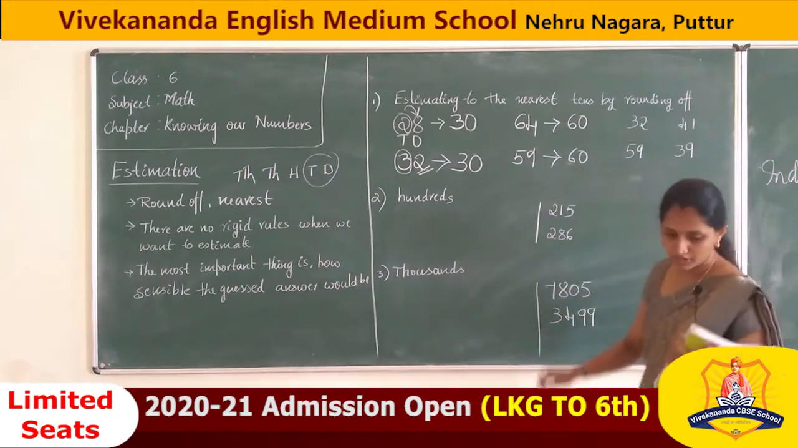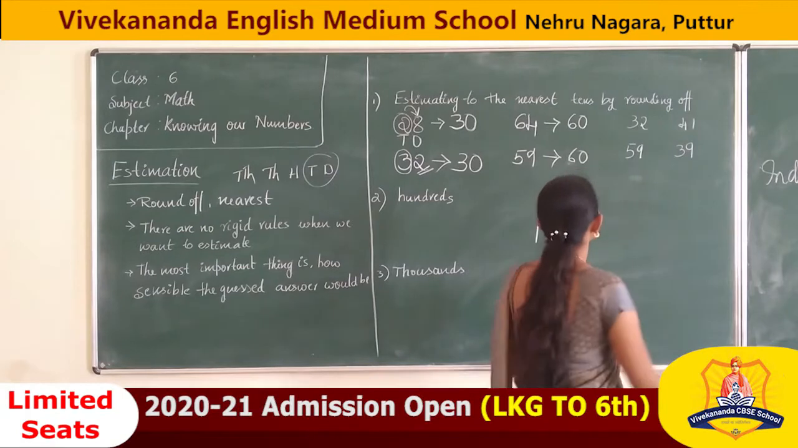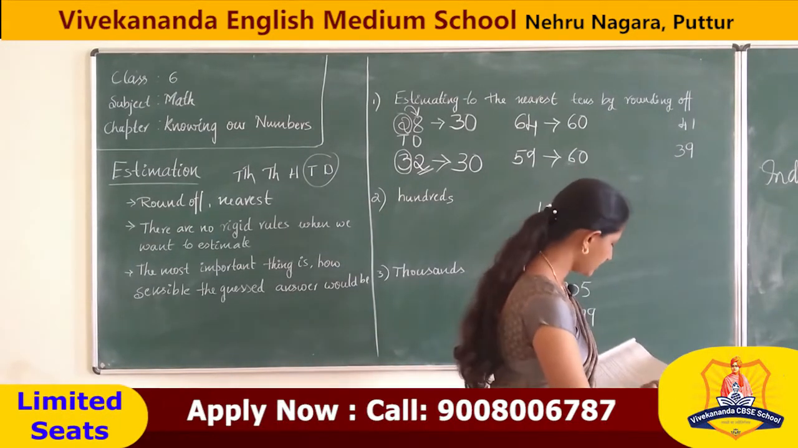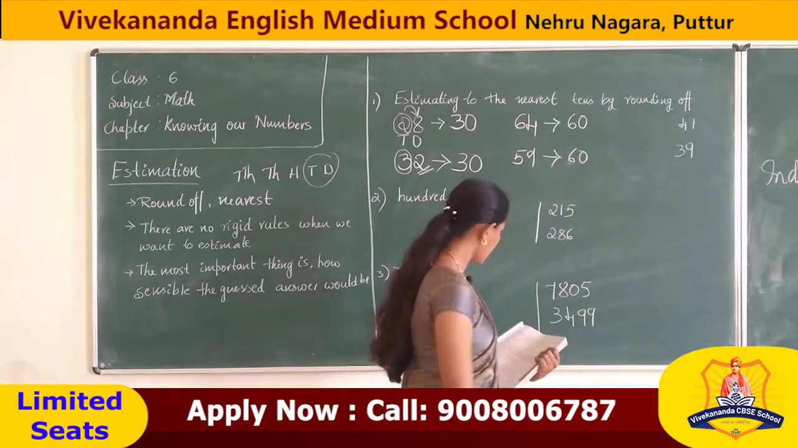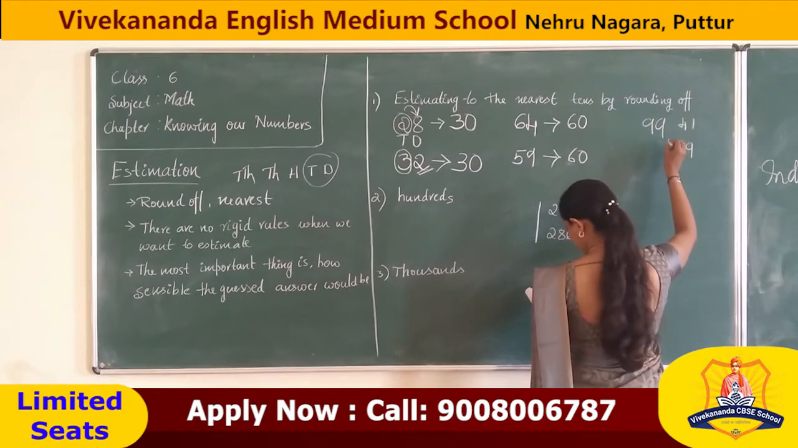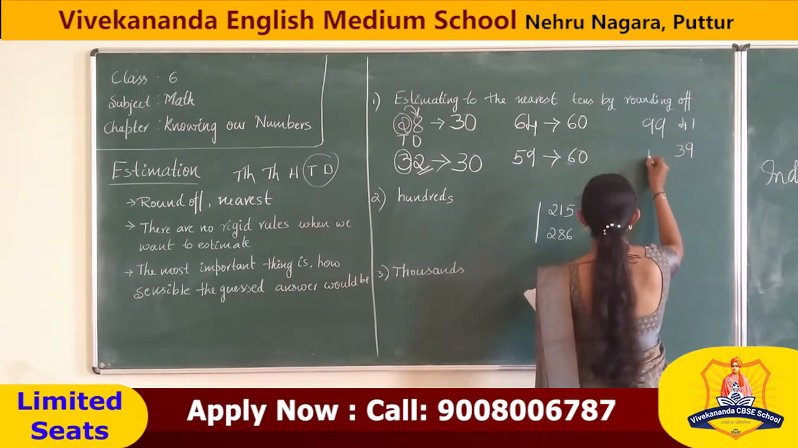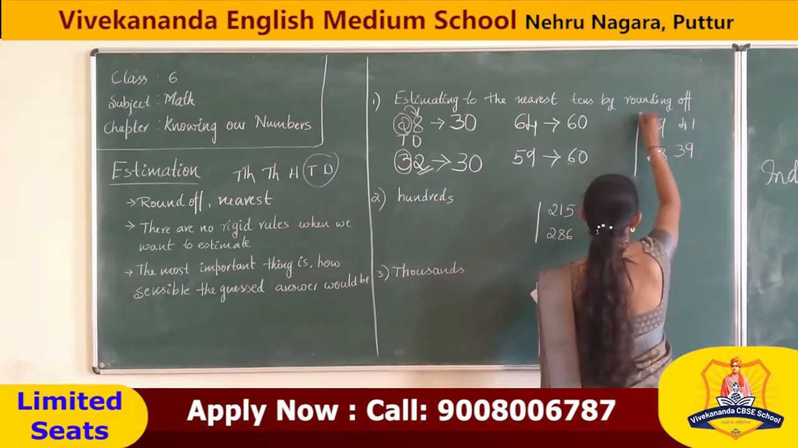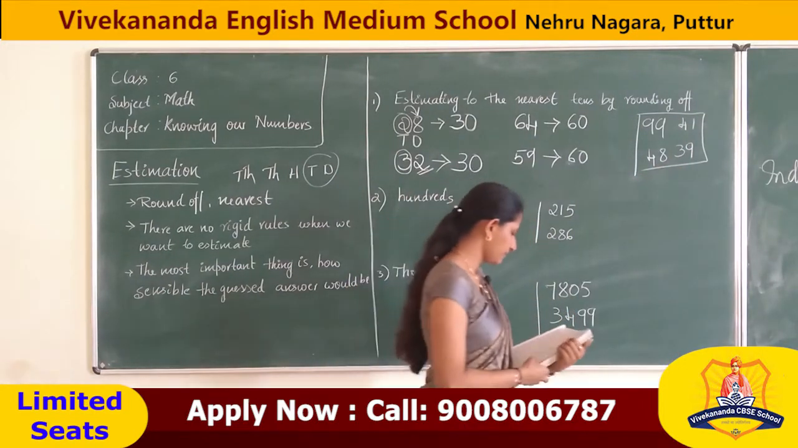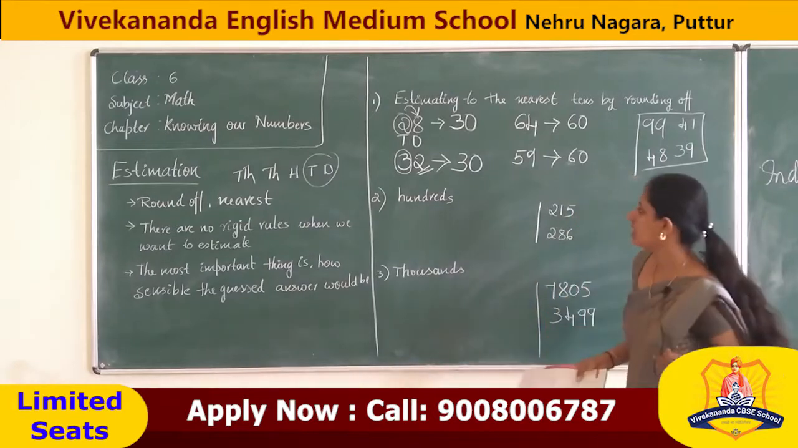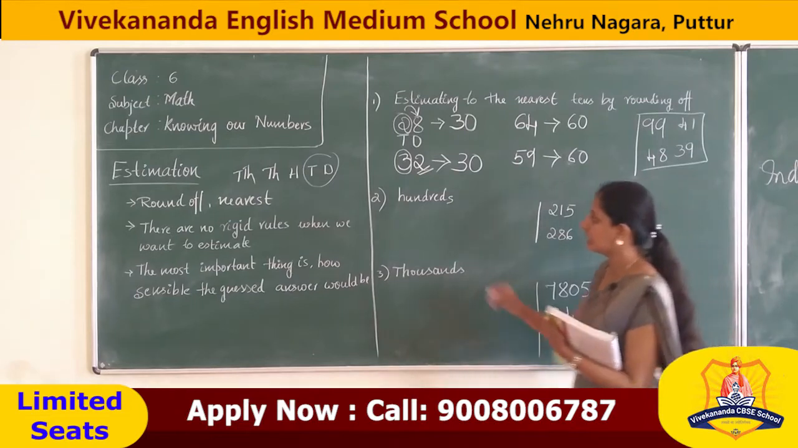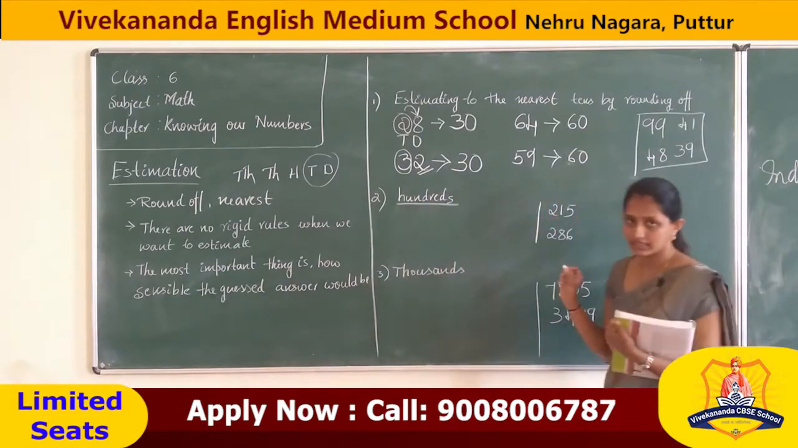Then can you write 41 and 39? Okay, these two, do it yourself. I will add one more, that is 99, and 48. These 4 you have to do. Okay, rounding off in tens. Then rounding off in hundreds.